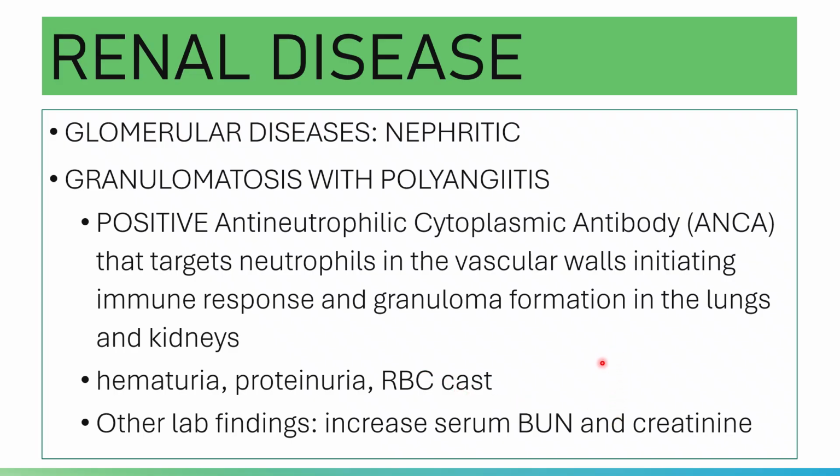For serum, there are elevated levels of serum creatinine and blood urea nitrogen, BUN. And of course, presence of ANCA, anti-neutrophilic cytoplasmic antibody.